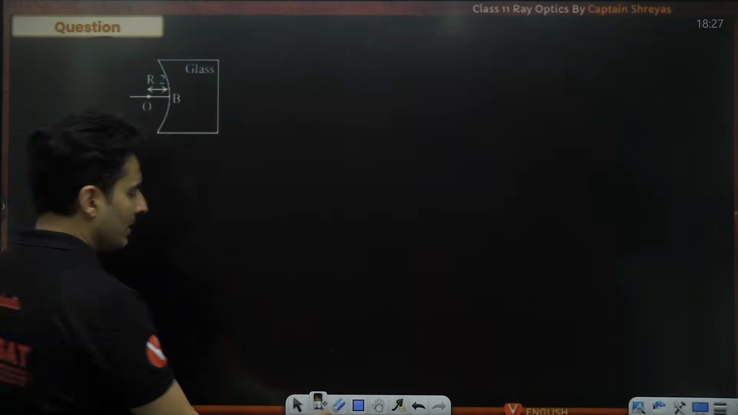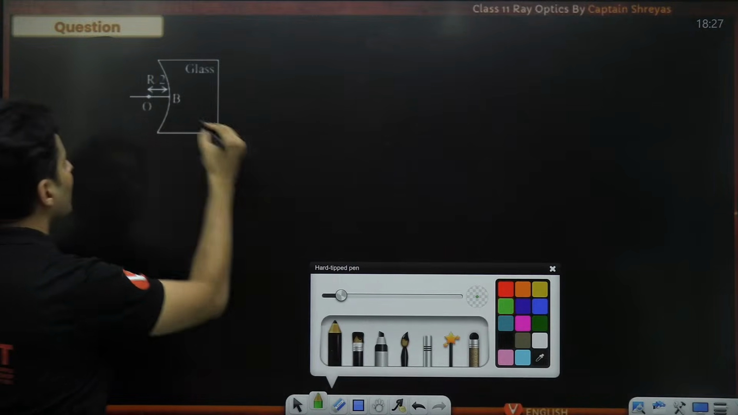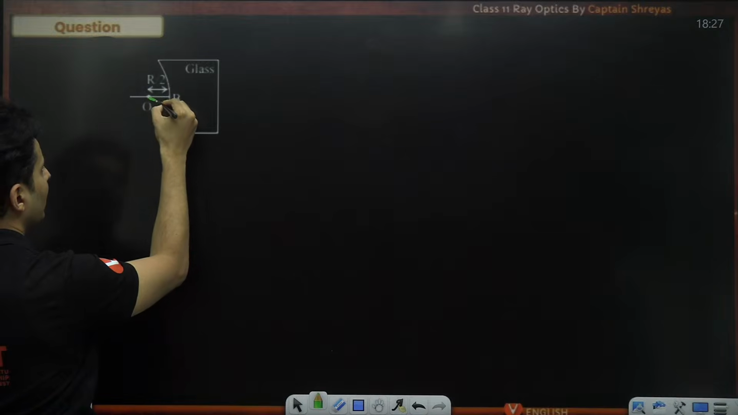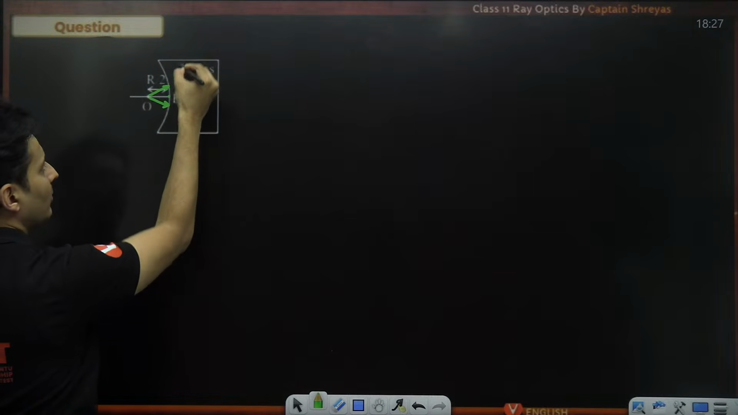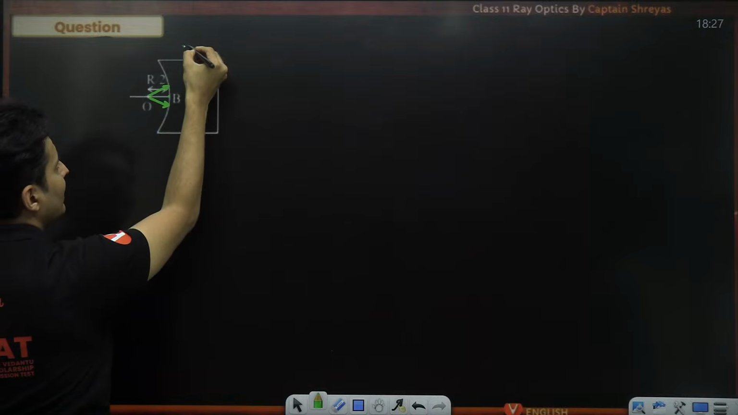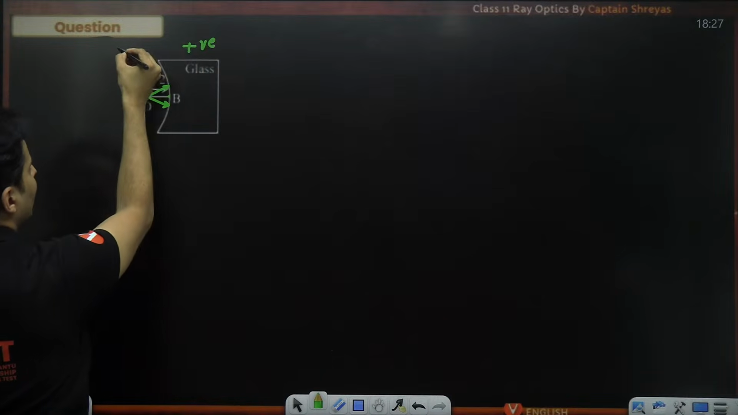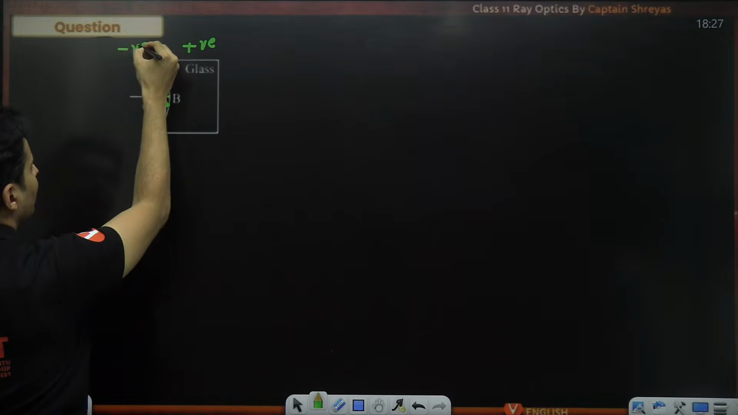So in this particular scenario, as one can see, this is the object. So the rays will be coming obviously like this. So this is the pole origin. So right side will be positive and left side will be negative.